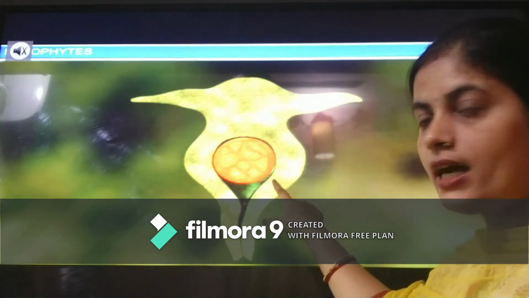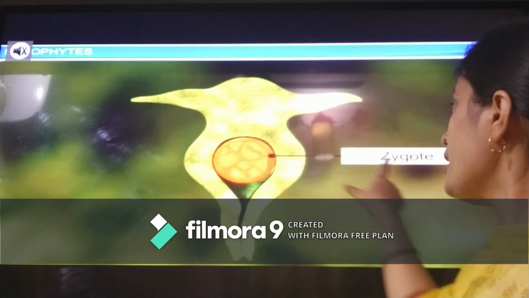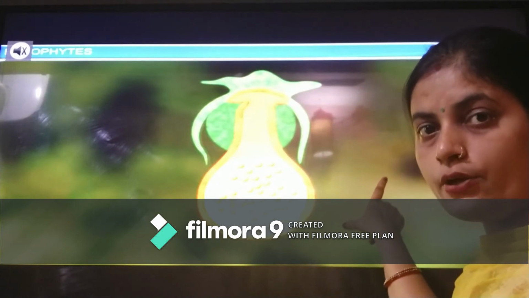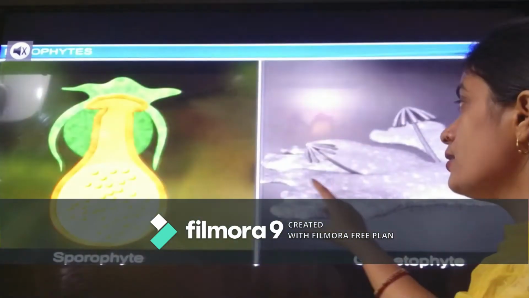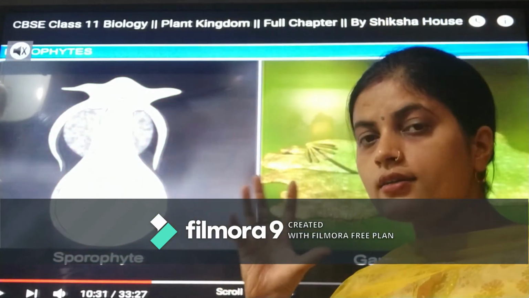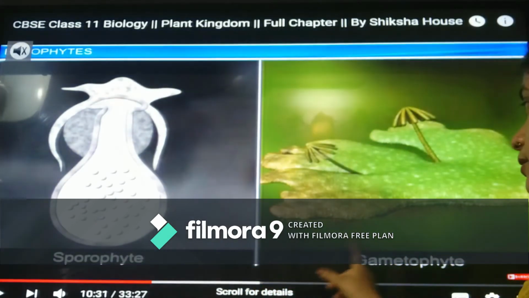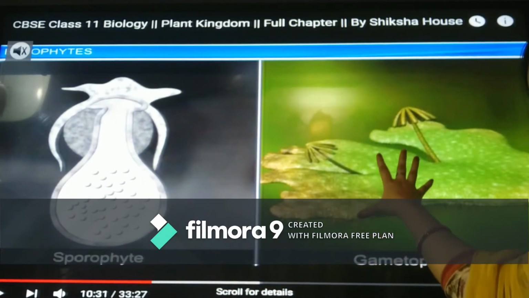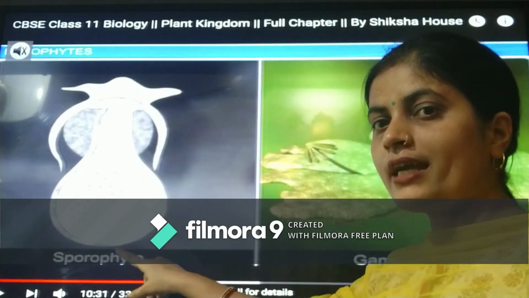What is happening inside the archegonium? It has fertilized the egg cell, and now what has formed? Zygote. Will the zygote be diploid or haploid? Yes, it would be diploid. Now what has happened? As soon as the fusion happened, a new structure from the zygote is formed. That structure is the sporophyte. We have seen the gametophyte, which helped in the formation of gametes. Now the structure which is formed is a sporophyte.